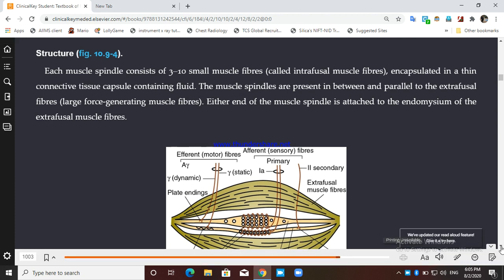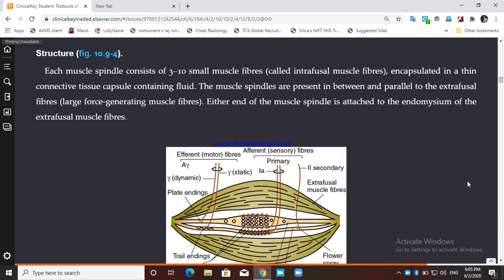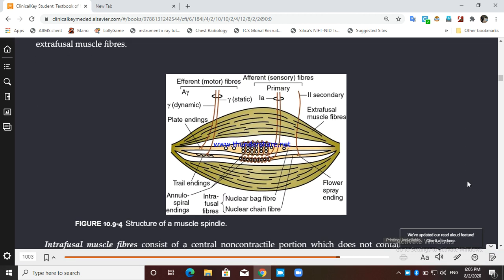You can see here. Okay, so middle portion, intrafusal fiber, the outer portion, that is the extrafusal fiber. We'll talk more about what receptors are present out here. So let's talk about intrafusal fiber.